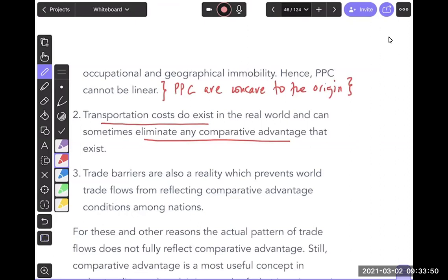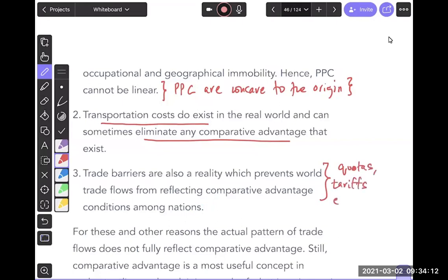Thirdly, guys, trade barriers also exist in reality, which prevents trade flows from reflecting competitive advantage among nations. What are trade barriers? Trade barriers could be quotas. We have a whole discussion about that. It could be tariffs, which are taxes that you put.